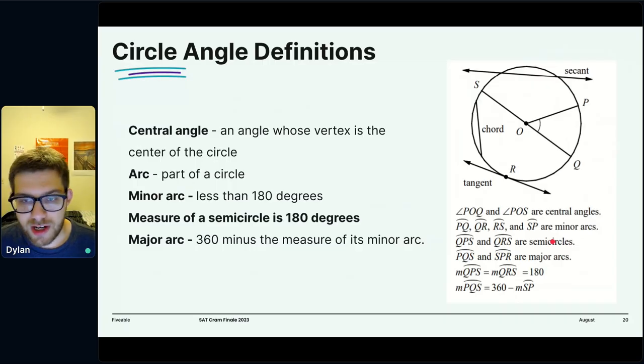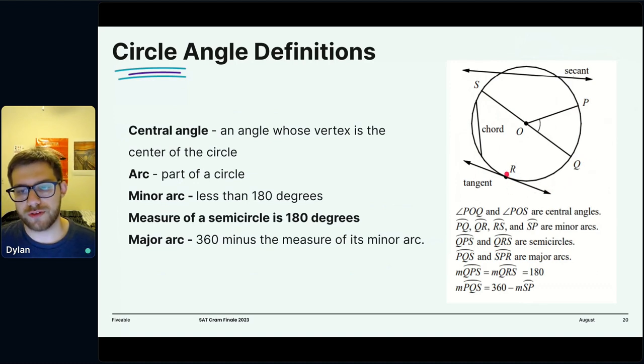So some angles. We've talked about all the different line segments we have in a circle. Well, what about all the angles that we have in a circle? First we have central angles, and that is an angle whose vertex is the center of the circle, right here. That makes sense: central angle, part of the center. So that is angle POQ right here, a central angle. An arc is a part of a circle defined by a central angle. So for example, PQ is an arc, SP is an arc, SQ is an arc, SR is an arc.